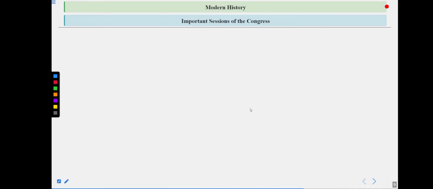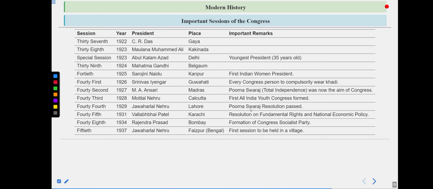Some other sessions also, guys. So 37th session, that was in 1922. C.R. Das became the president of this session in Gaya. And do remember, this was the time when the non-cooperation movement was called off, and Gandhiji was basically arrested. And C.R. Das was also in opposition of Gandhiji along with Mr. Motilal Nehru. And after this session of 1922 at Gaya, C.R. Das and Motilal Nehru, they founded the Swaraj Party, also known as Congress Khilafat Party, in 1923.